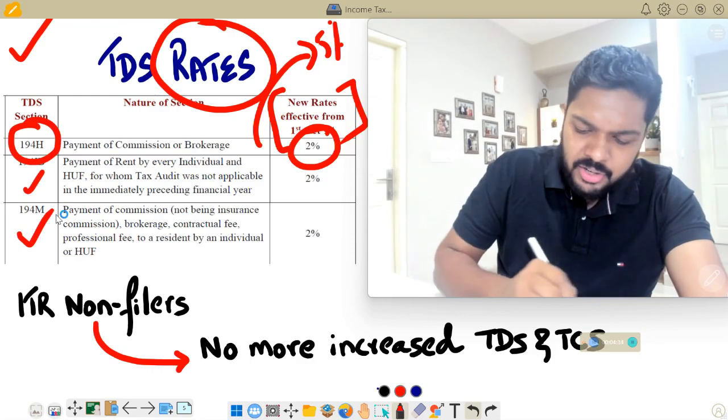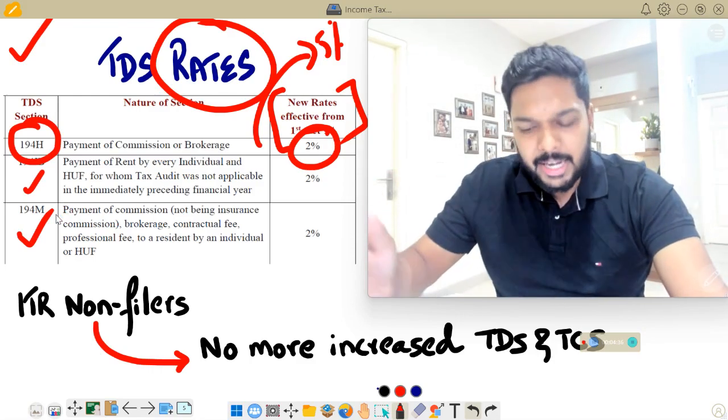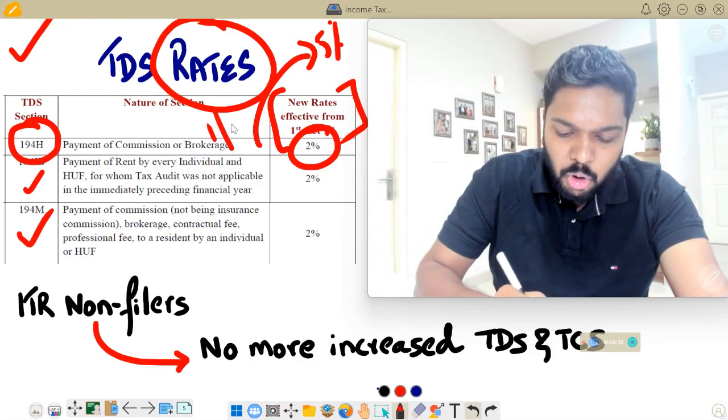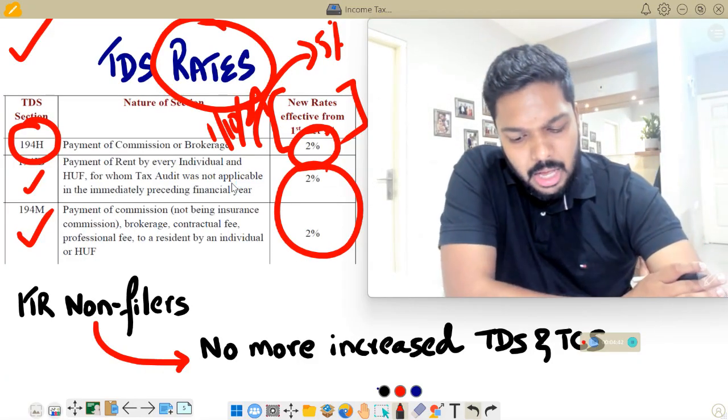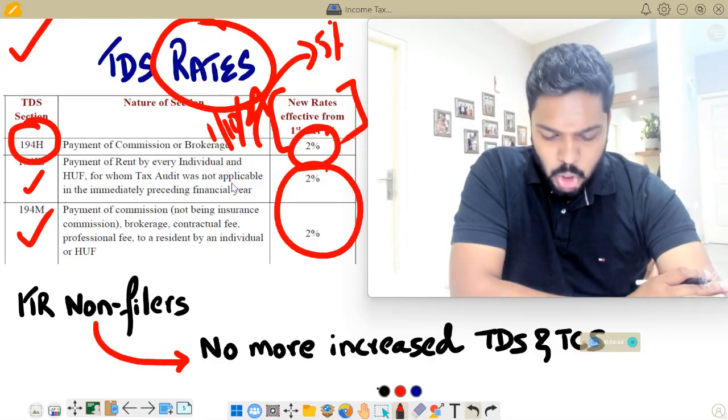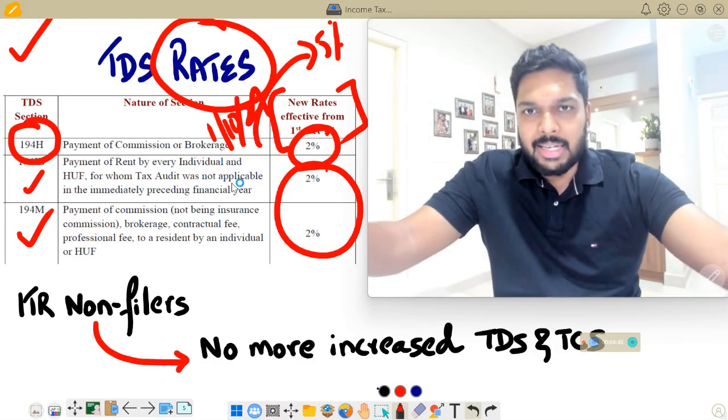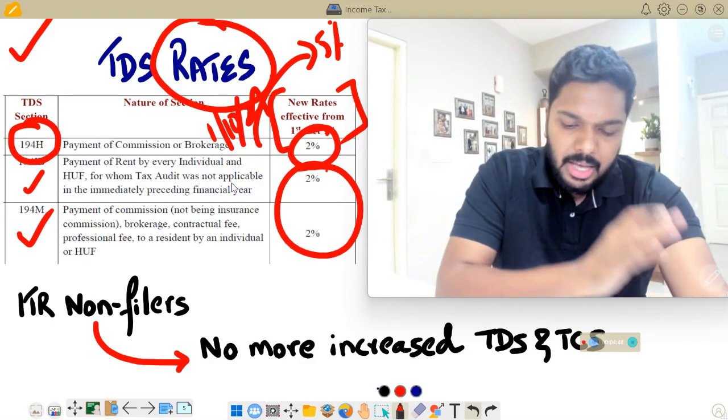Similarly, for a few other sections also, earlier the TDS rate was quite high. Effective from 1st October 24, the rates have come down, or slashed, to 2%. One more change under TDS is the concept of no more increased TDS for non-filer cases. In other words,